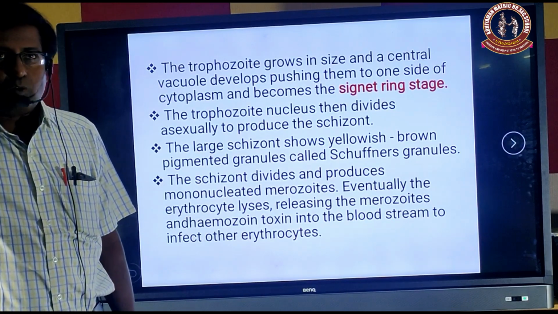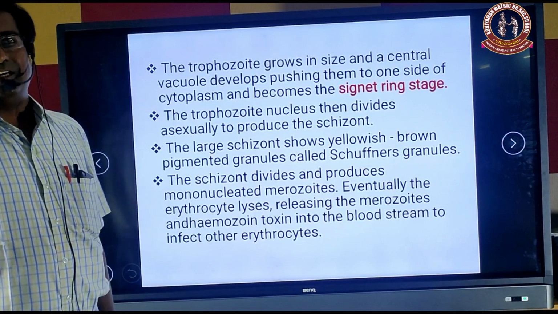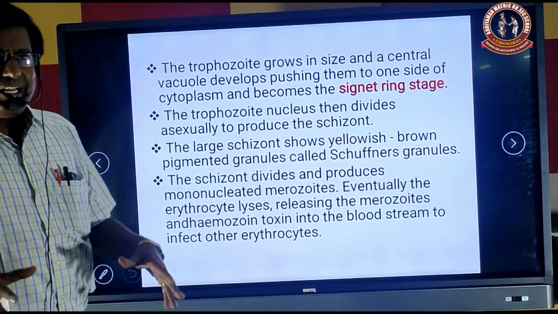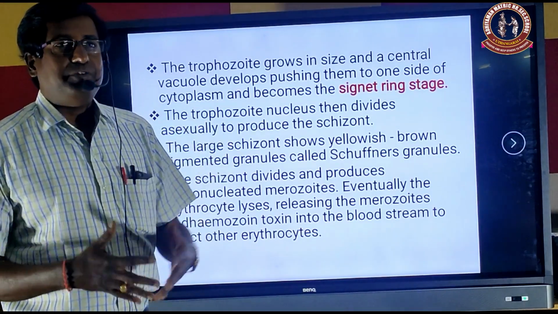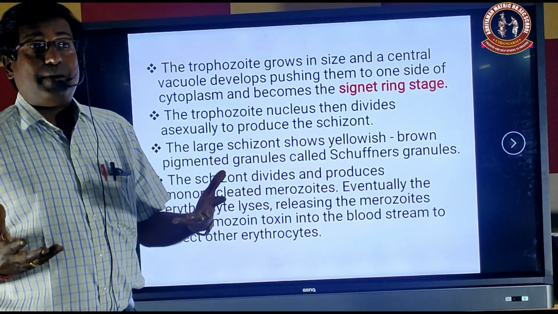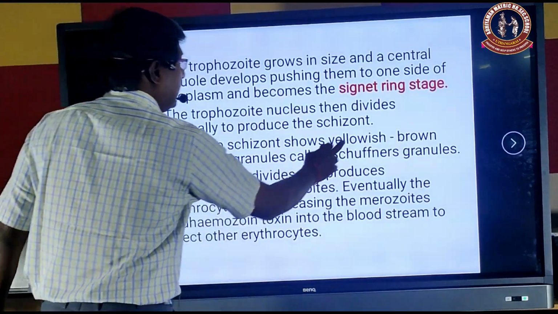Because the vacuole is moved to one side, it looks like a ring-like structure. That is called the signet ring stage. Then these trophozoites undergo multiple divisions and develop as a schizont.